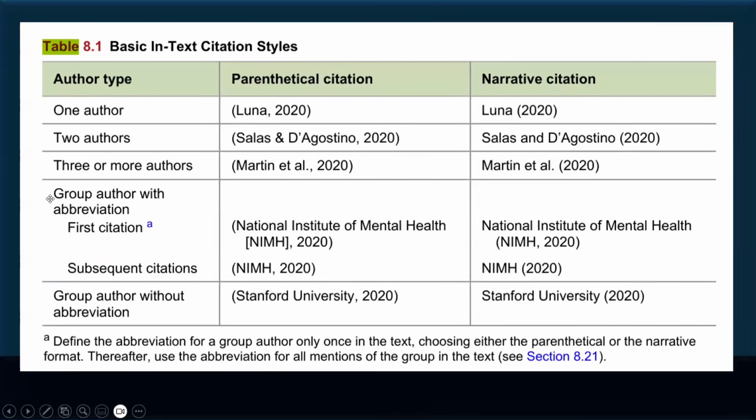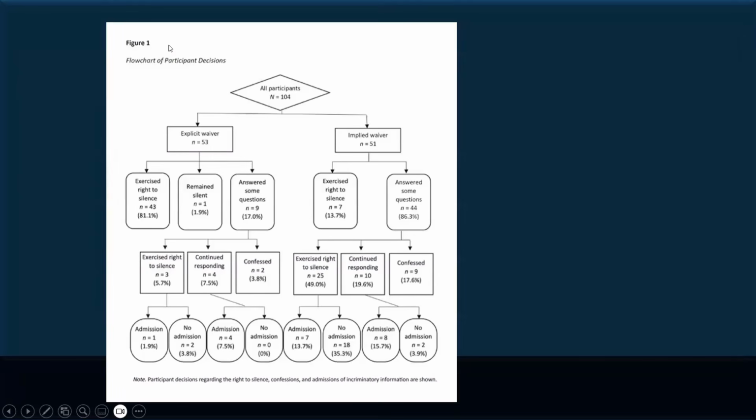Okay. Now, it's also important to review the basic in-text citation styles. We may now use et al. for 3 or more authors, even in the first mention. Okay. And this is a sample figure. The figure number should be bold and it should be on top.